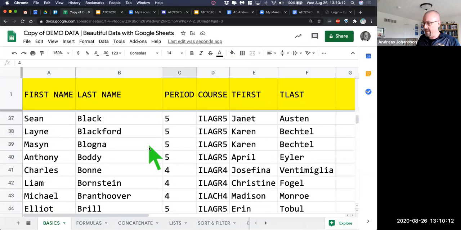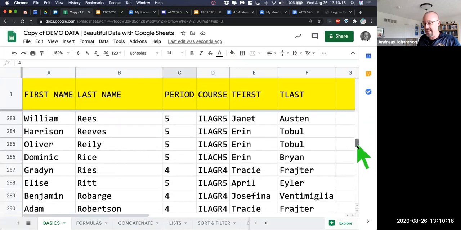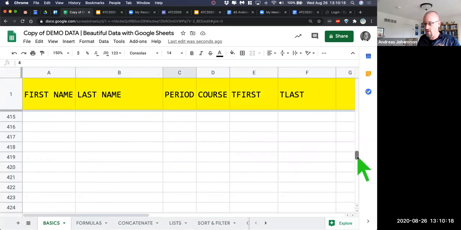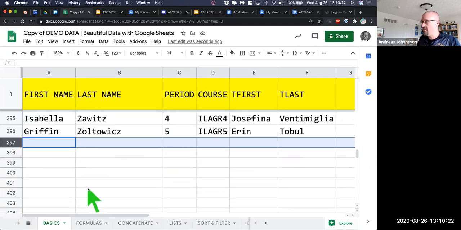Now I'm going to scroll down, and I like to have an idea of, okay, how big is this data set? I'm going to scroll and scroll and scroll. Okay, 400 something, right? 396 rows. Now, what I like to do is I don't like to have extra rows. If I'm inheriting some data from somewhere, I want to have as few rows as possible that are blank, because I just want to work with my data. So I delete them. Here's how you do that.